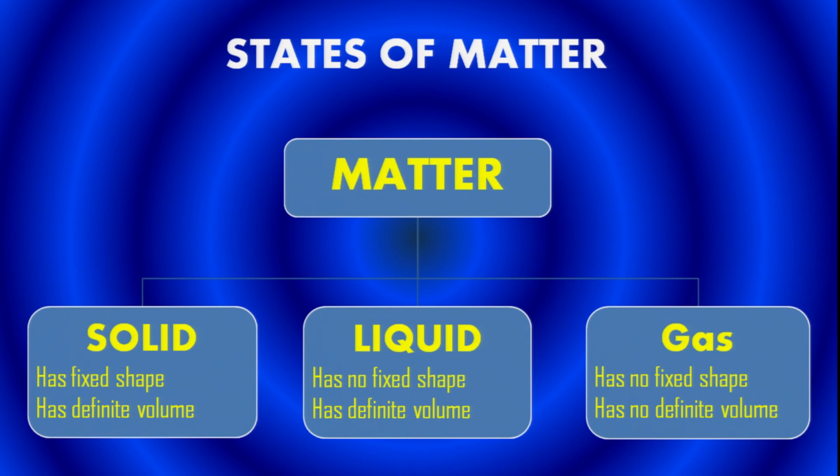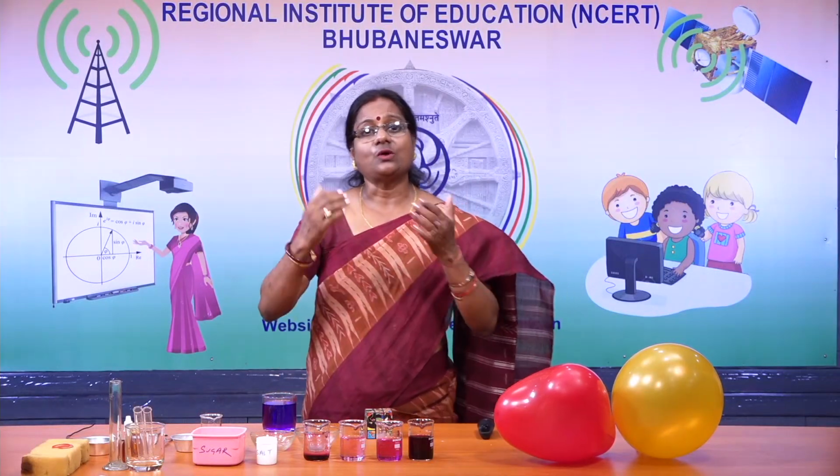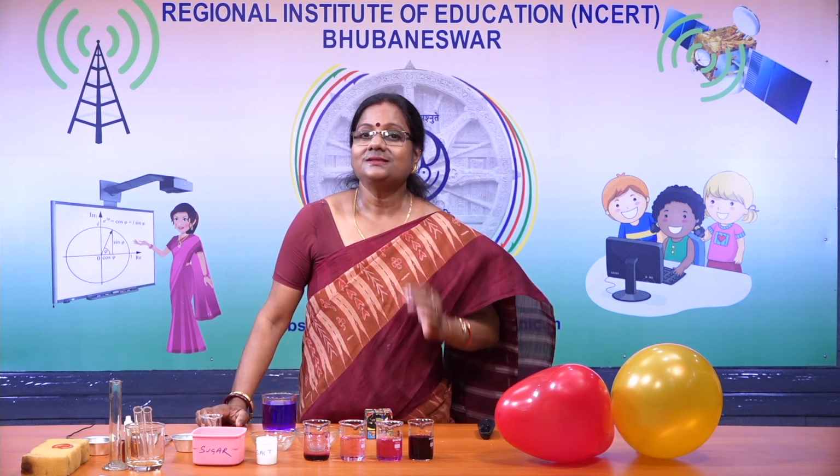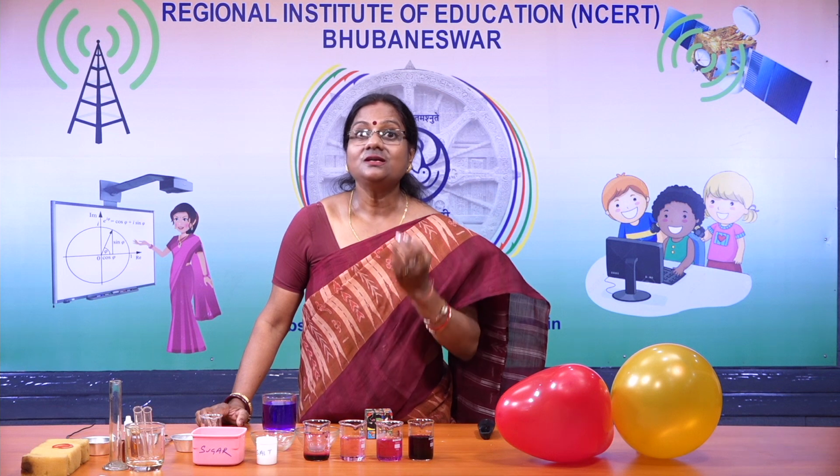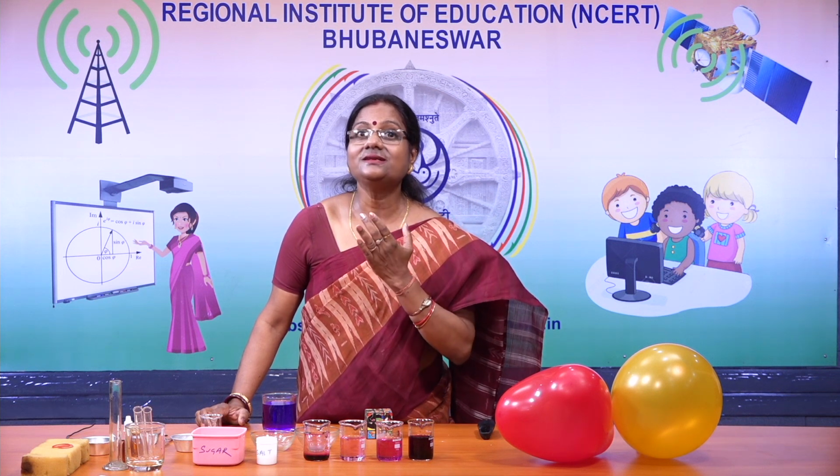Gas has no fixed shape, neither does it have a definite volume. Children, apart from solid, liquid and gases, we have two more states of matter. That is the plasma state and the Bose-Einstein condensate.